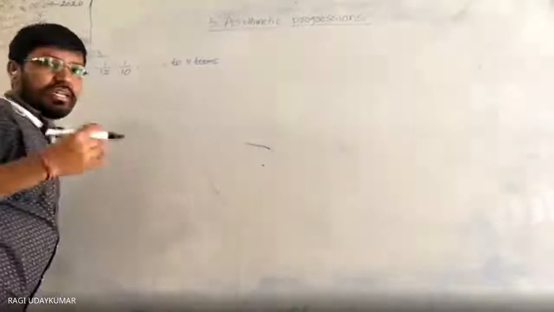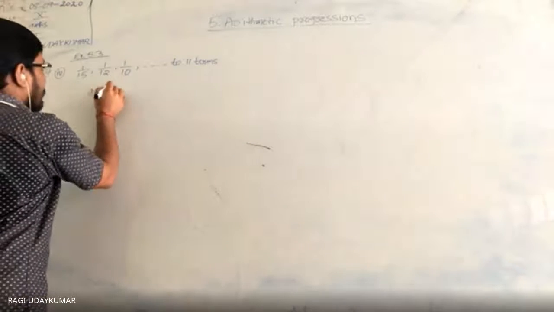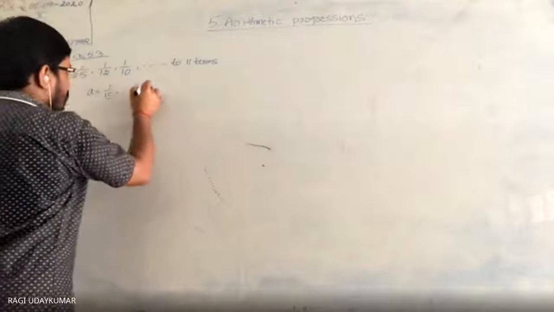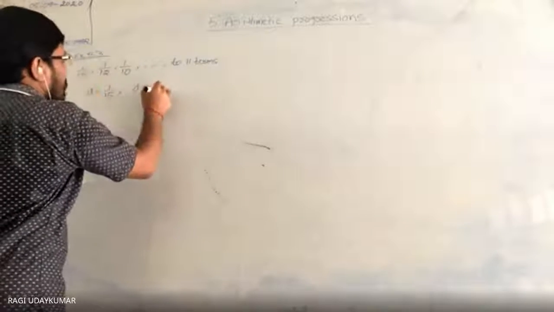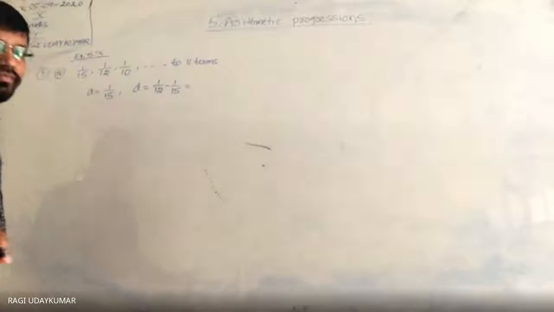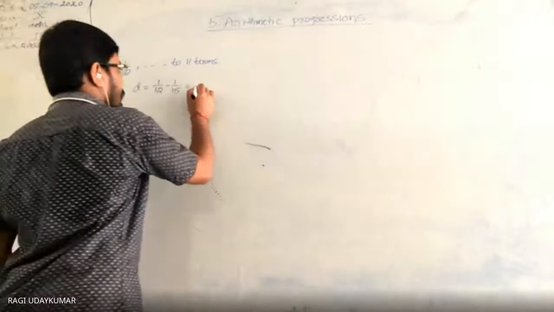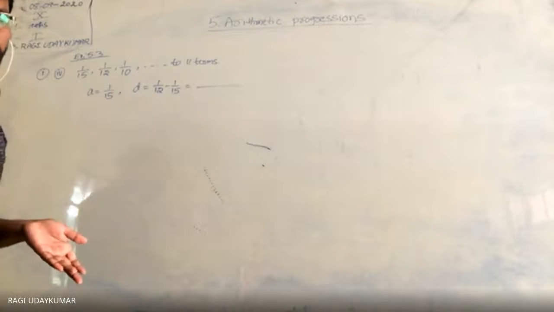So how much will you get as the sum of the 11 terms? First identify A. A is equal to 1 by 15, the first term. And you need to identify the common difference D. D is equal to 1 by 12 minus 1 by 15. So find the LCM of 12 and 15, or you can multiply them also.